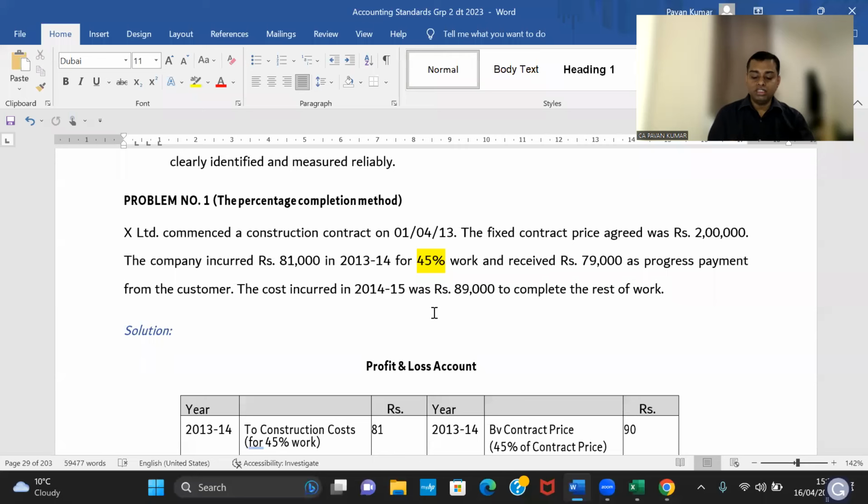So what we need to do is create a provision for loss, which is against normal accounting. In contract accounting, we have something called recognition of revenue to the extent of contract work done.